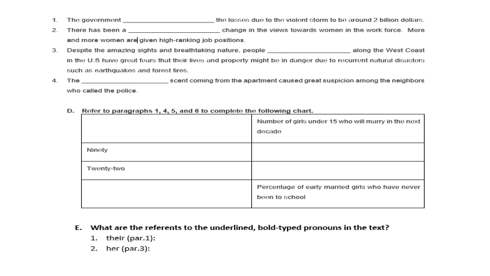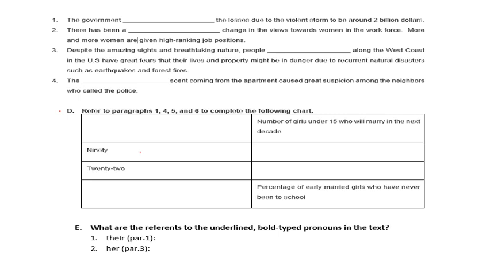Moving on, part D, refer to paragraphs 1, 4, 5, and 6 to complete the following chart. This is a recurrent question in grades 10, 11, and 12, and so you need to get used to these types of tables. I tell you here, number of girls under 15 who will marry in the next decade, that you need to go to the following paragraphs and see what the number of girls is and write that down. Of course, no sentences, please, only write in phrases, and sometimes you only need to write numbers.